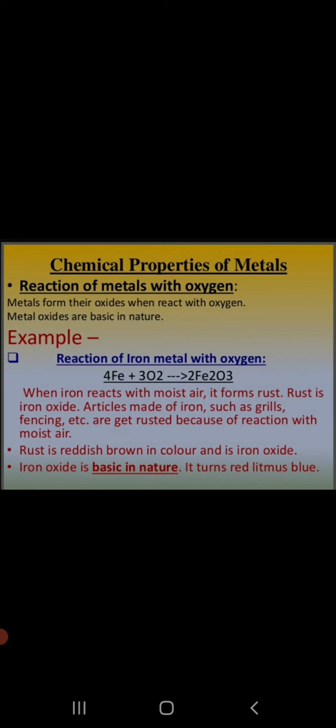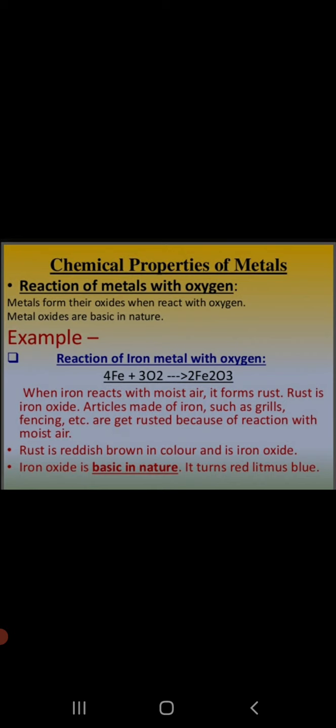During the process of corrosion, what happens? The metals get damaged and they are eaten away basically. Yeah. So what happens? Iron, the metal iron, reacts with oxygen in the air and it forms iron oxide which is rust in general language. In Hindi we call it jung lagna. Yeah, so that is corrosion.